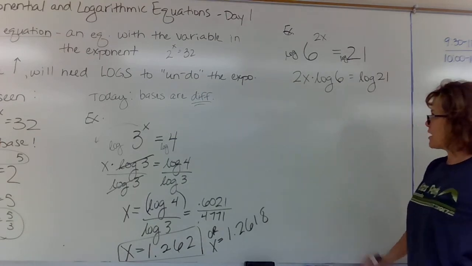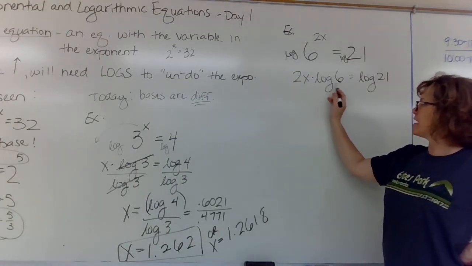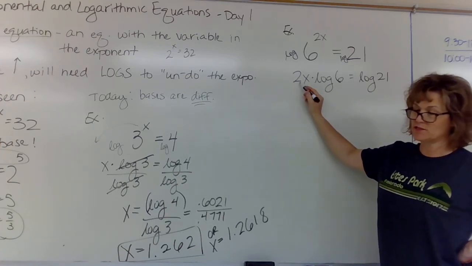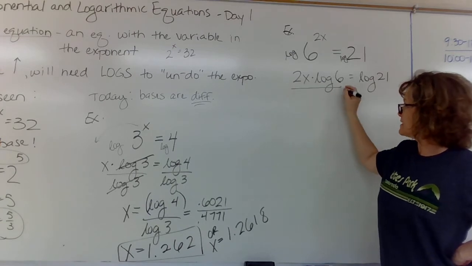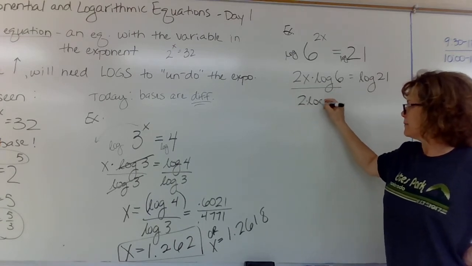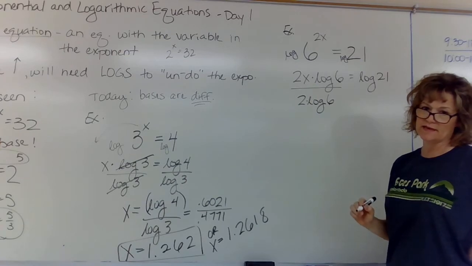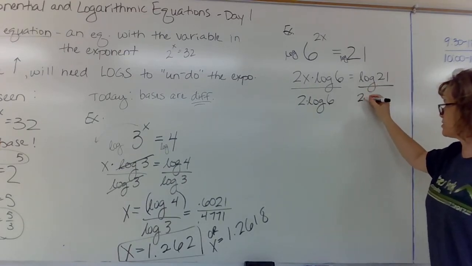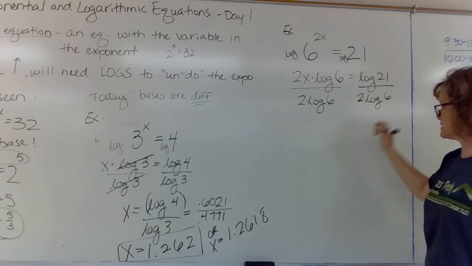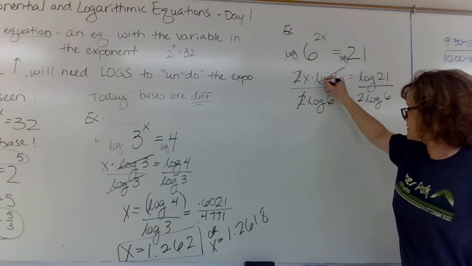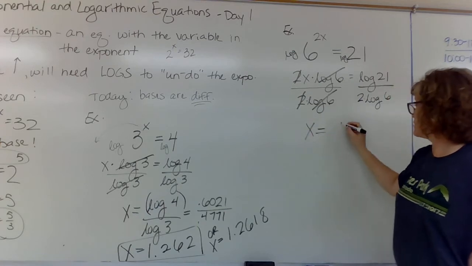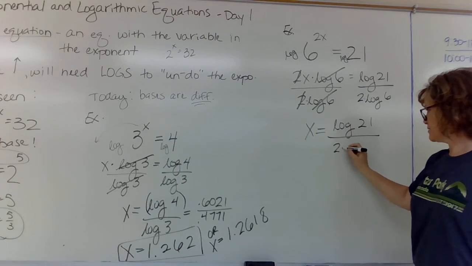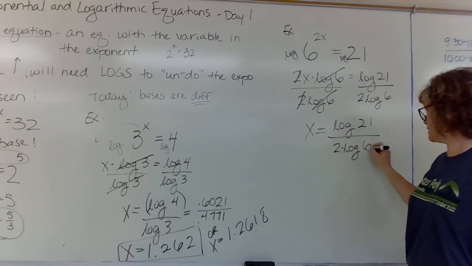Okay, so on this side, you know you have to divide by this. That's like that last example. But you're going to divide by this 2 also. This entire side is going to divide by 2 times log 6, whatever number that is. So divide this side by 2 times log 6. X equals log 21 divided by 2 times log 6.